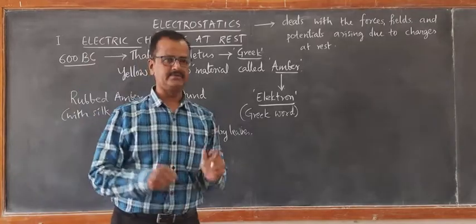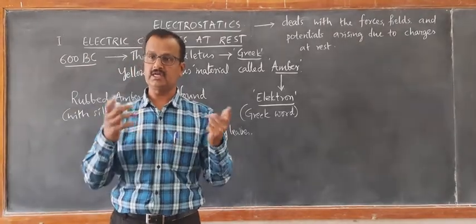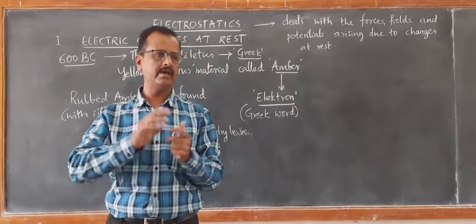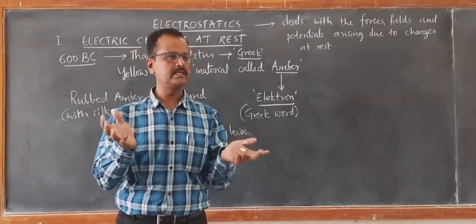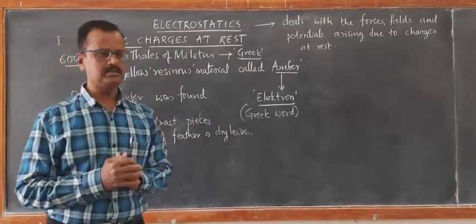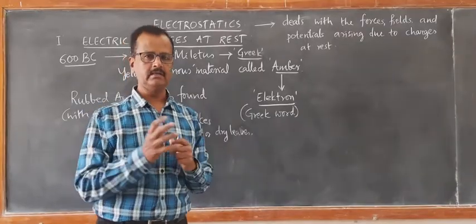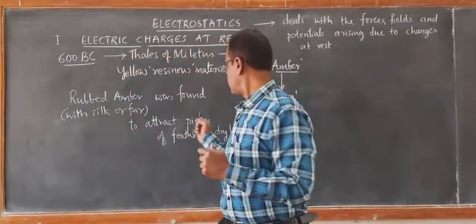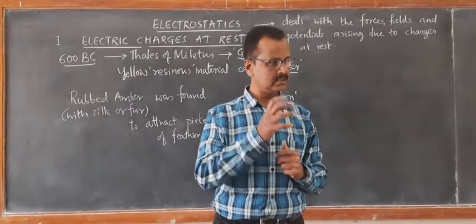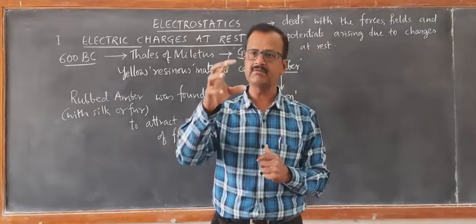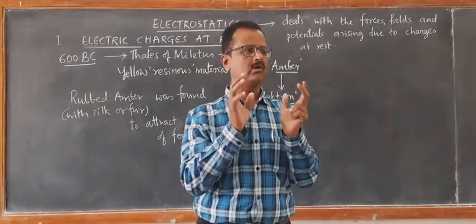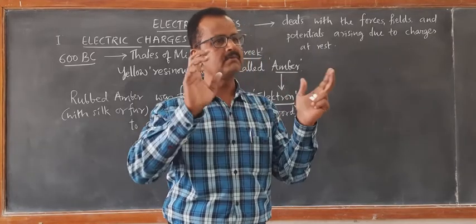The amber rubbed with fur is said to be charged. When it is just taken, it does not exert any force. But when it is rubbed with fur or silk, it attracts pieces of feather or dry leaves. Therefore the term charge has come.